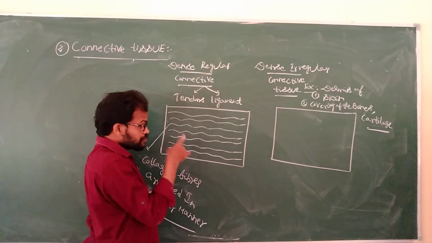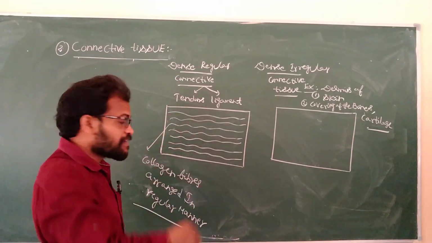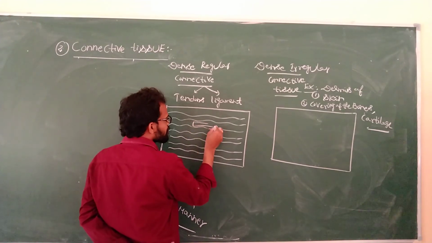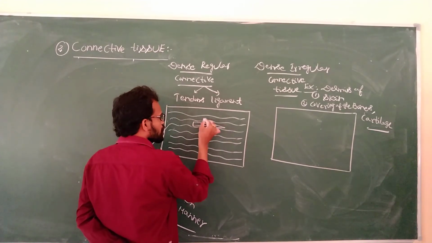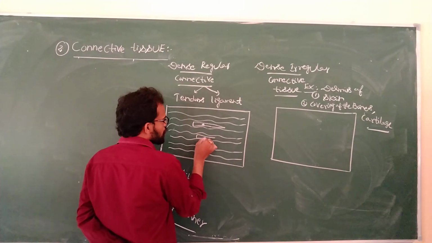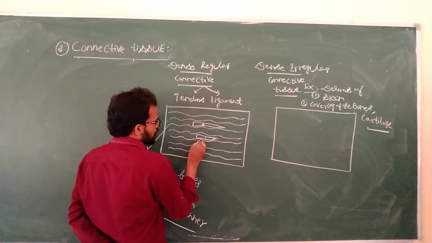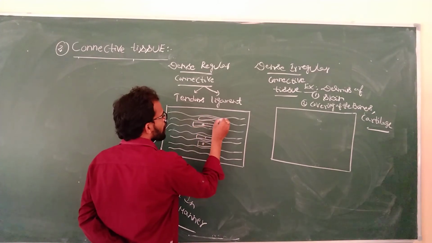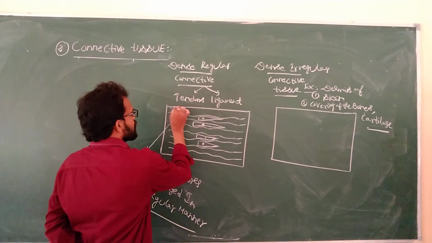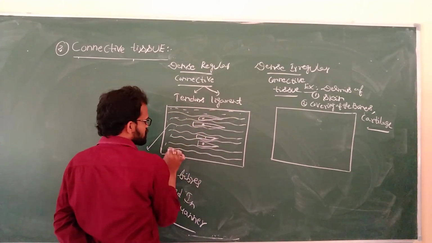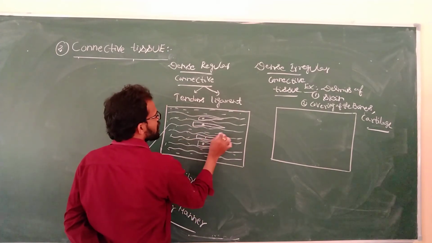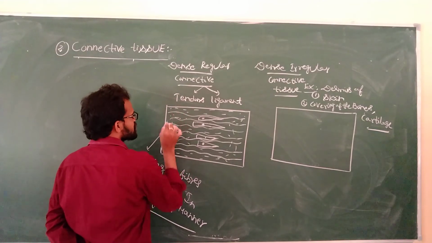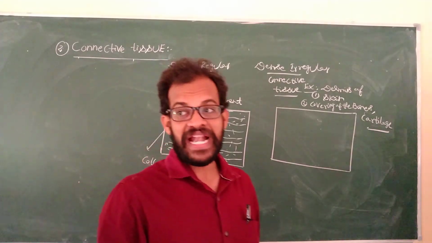Between these collagen fibers, reticular cells are present. What is the name? Reticuloblast. Between the collagen fibers is the ground substance. These cells produce fibers and matrix.